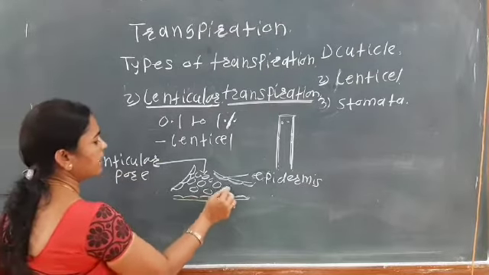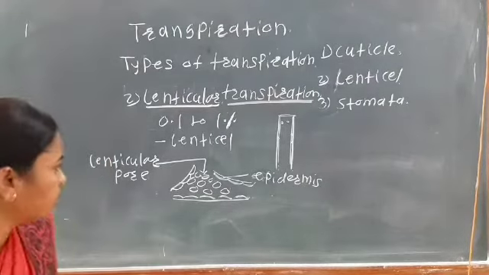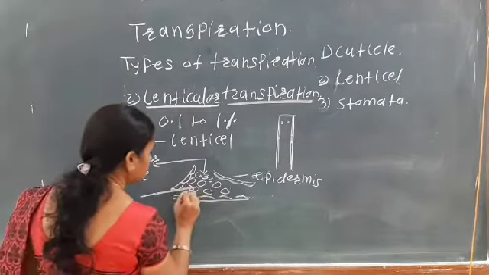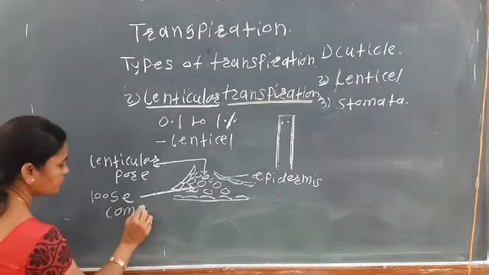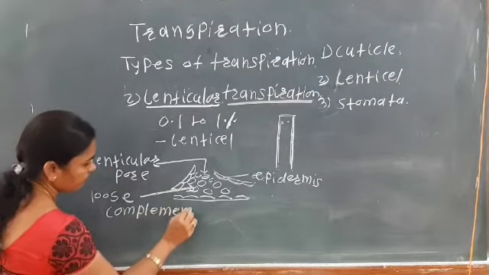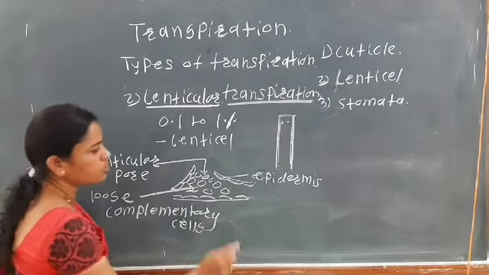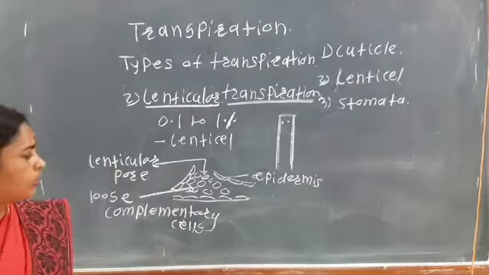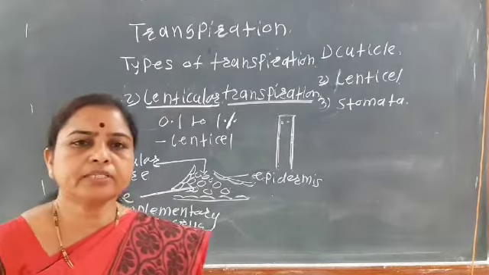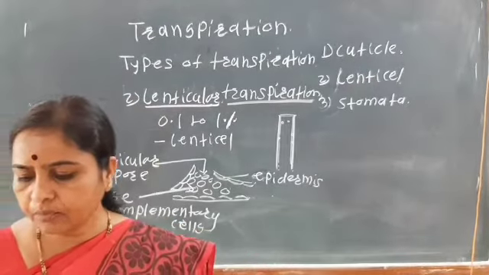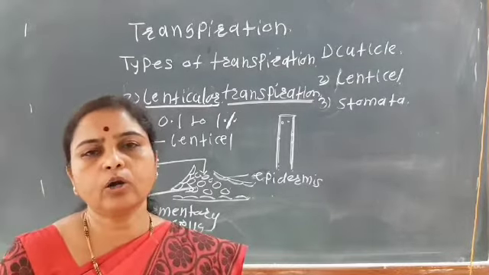And below this there are loosely arranged complementary cells. So here are the loose complementary cells. Okay, so these are the small openings, and they are mainly present on the hard bark, that is the periderm, or on the hard covering of the fruit.